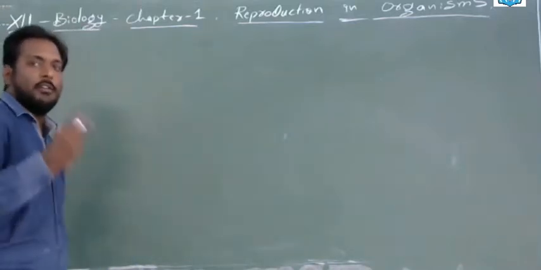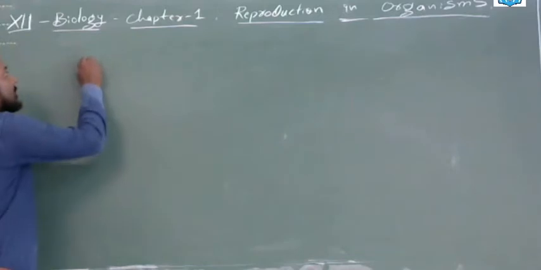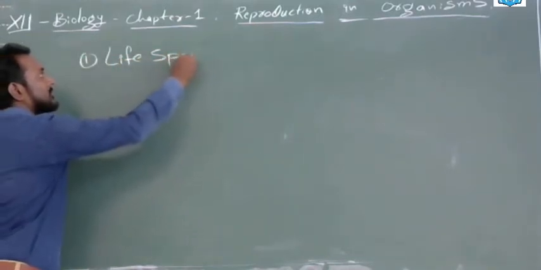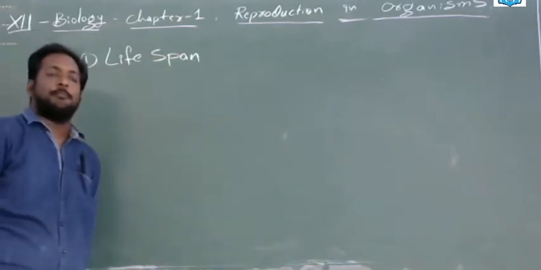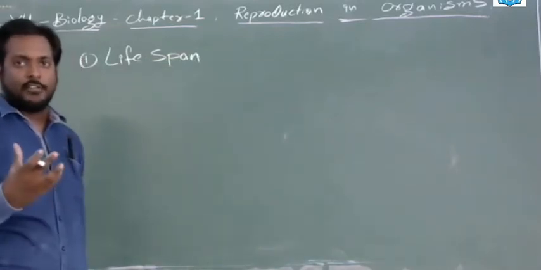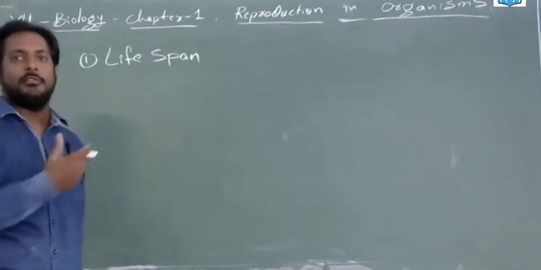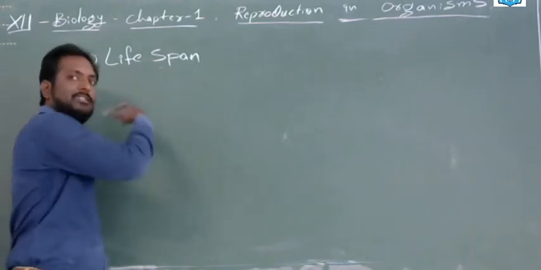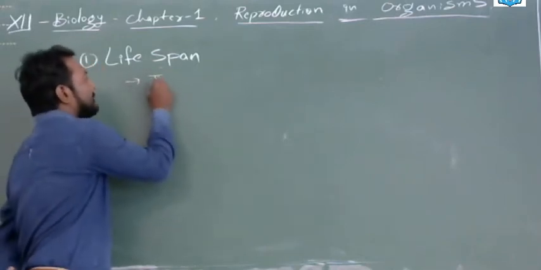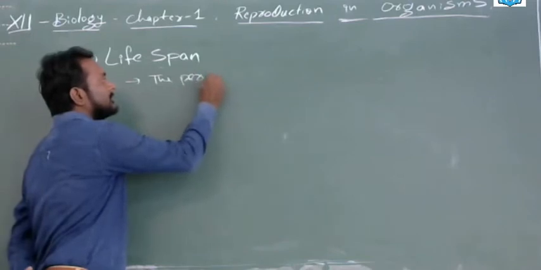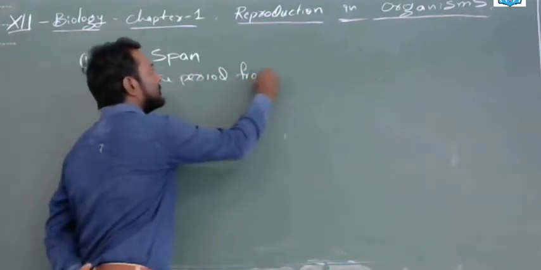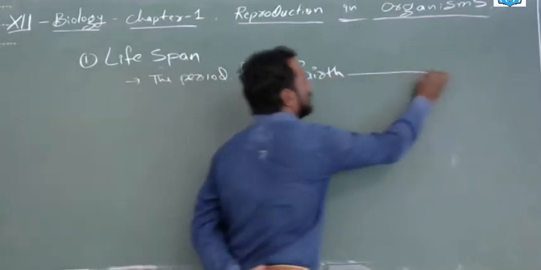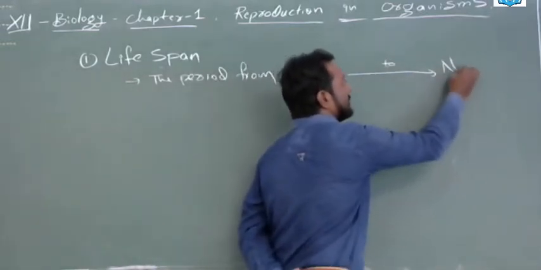Now, first of all, we see what is the lifespan. First is one. Lifespan. The span is the time, and life is the life of the organisms. So, what is the time of an organism in its life? That is the period from birth to natural death.